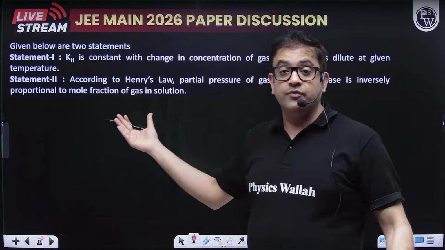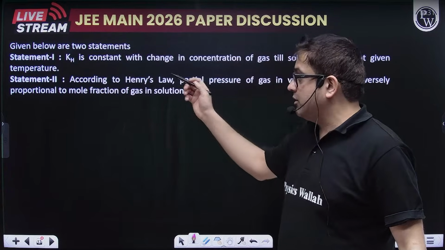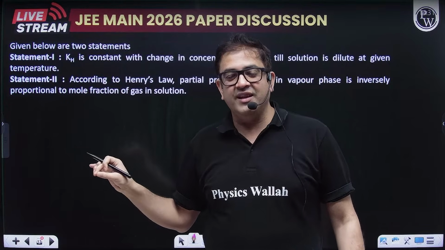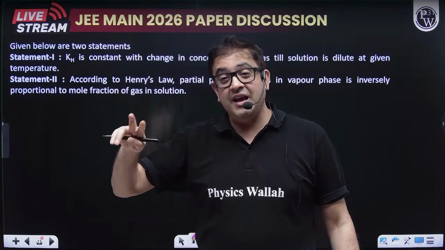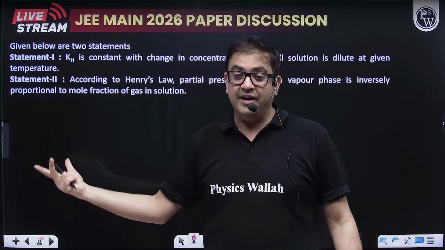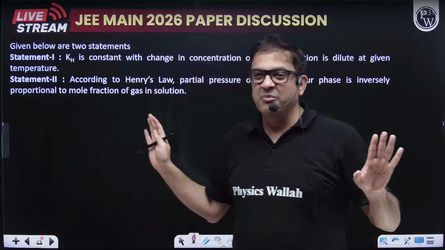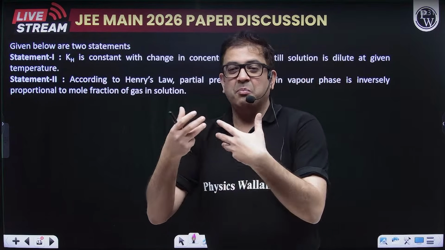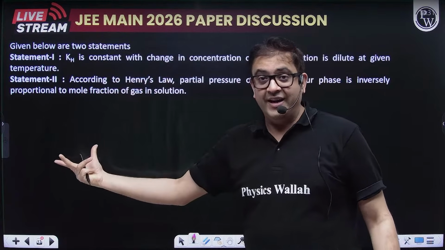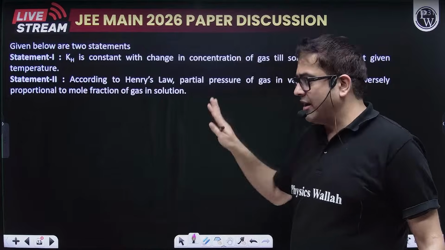Now this is a question from the solution chapter, a very basic question. I have not given statement 1 and statement 2. What NTA has started doing in JEE right now is that they have removed assertion-reason, not putting so much effort into it, and are using statement 1 correct or statement 2 incorrect. So you have to identify whether the statements are correct or not. That is why I have not given options.